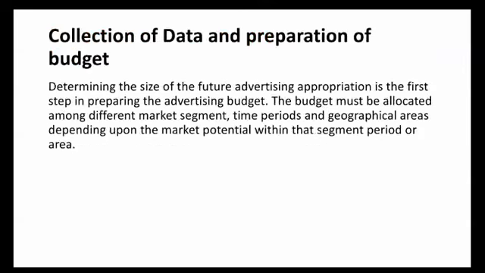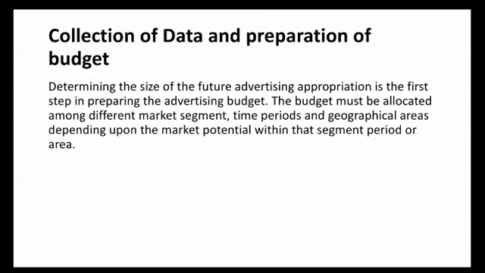Determining the size of the future advertising appropriation is the first step in preparing the advertising budget. The budget must be allocated among different market segments, time periods, and geographical areas depending upon the market potential within that segment, period or area.